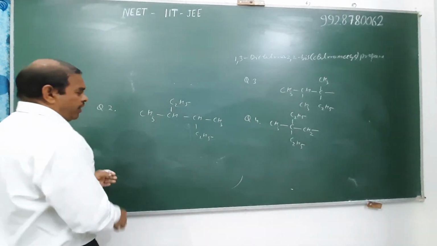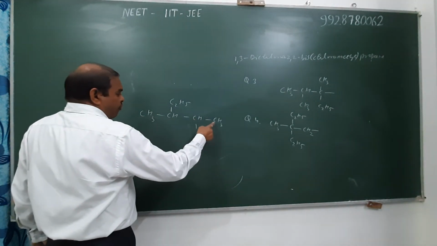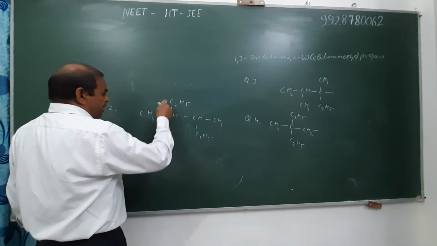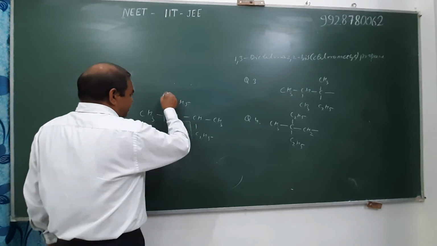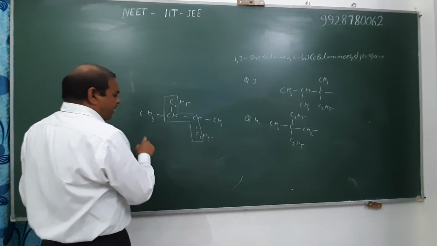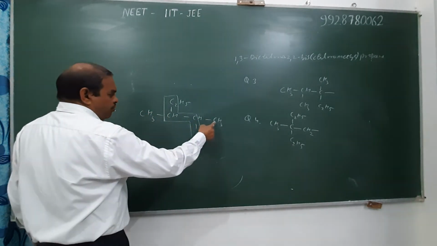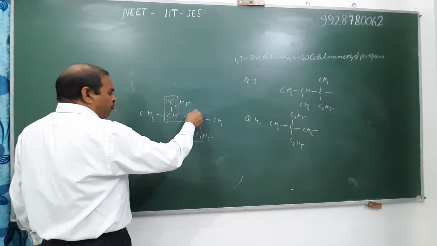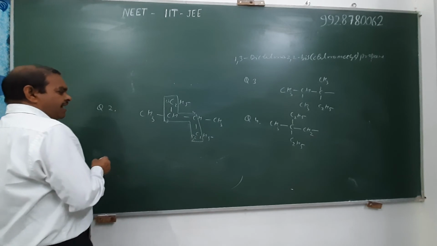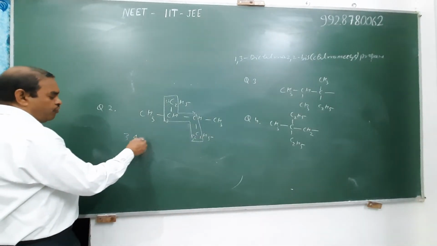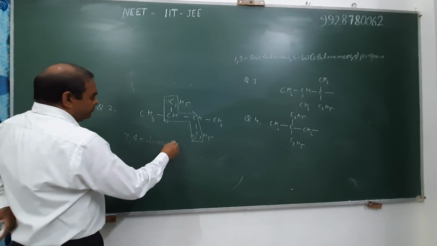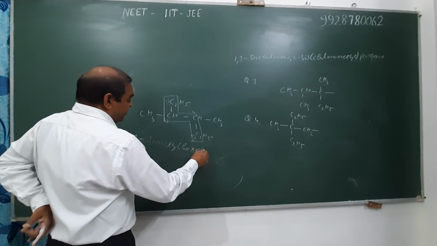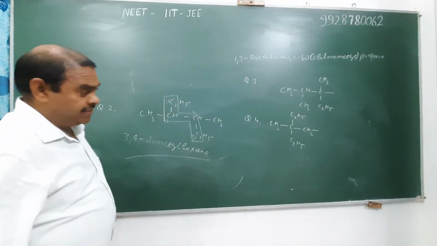In this case, we select the longest chain. Numbering 1, 2, 3, 4 carbon, but we select the chain with 6 carbon atoms in the parent chain. Numbering from either end, the substituents occupy the third position and also the third position. Therefore 1, 2, 3, 4, 5, 6, and its exact IUPAC name is 3,4-dimethyl. Total carbon 6 uses the root hex and suffix ane: 3,4-dimethylhexane.